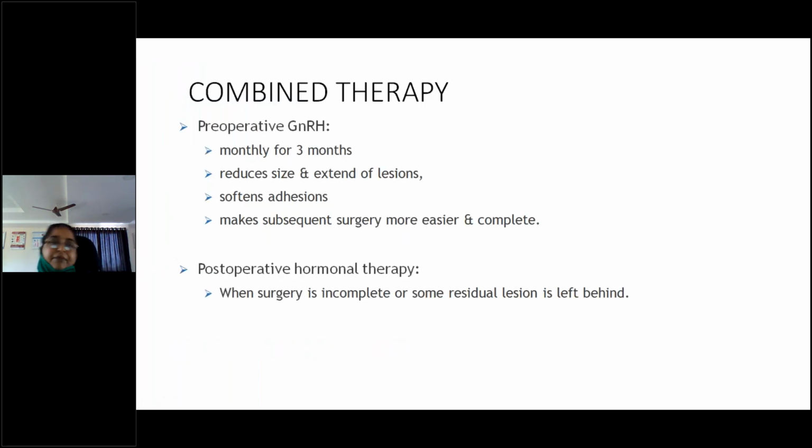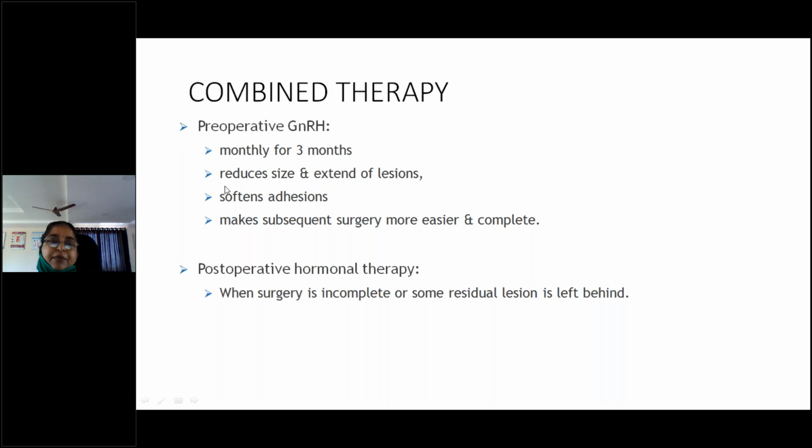And combined therapy, we can combine both medical and surgical therapy. How? Pre-operatively we can give these GnRH analogs or any other medical treatment, so that there will be a reduction in the size and extent of the lesion. The adhesions will be softened.